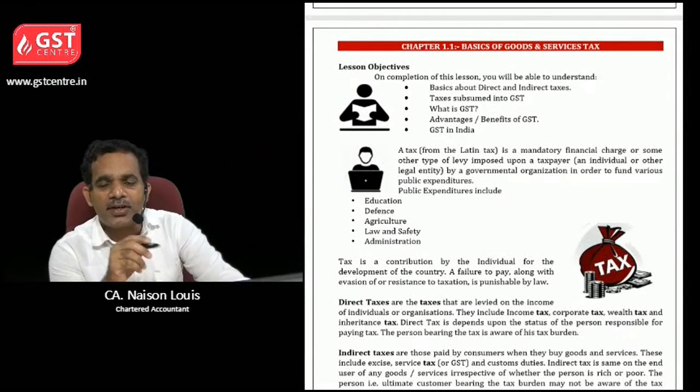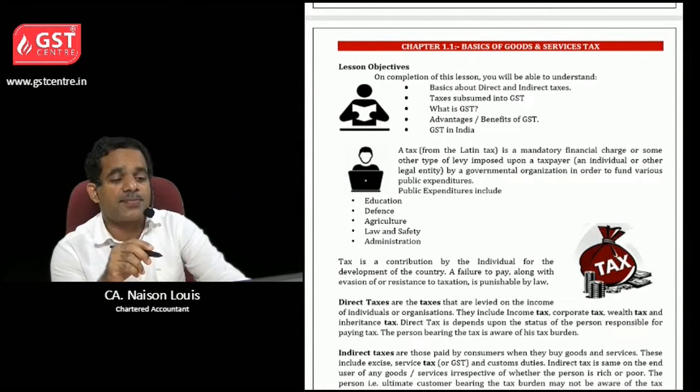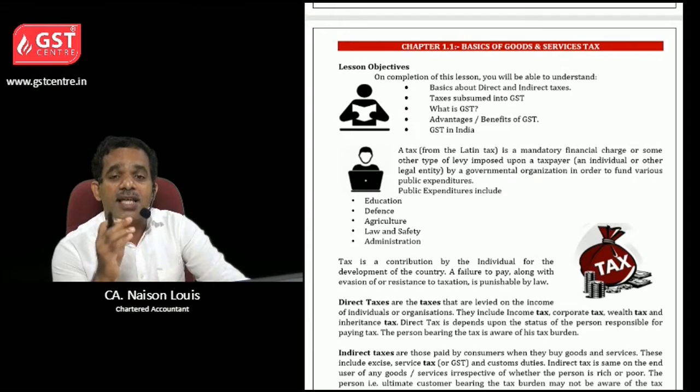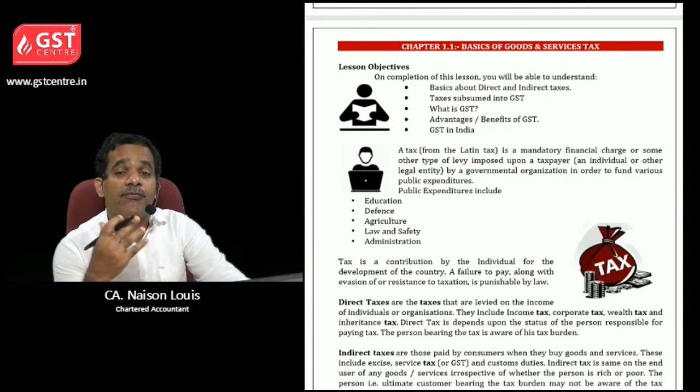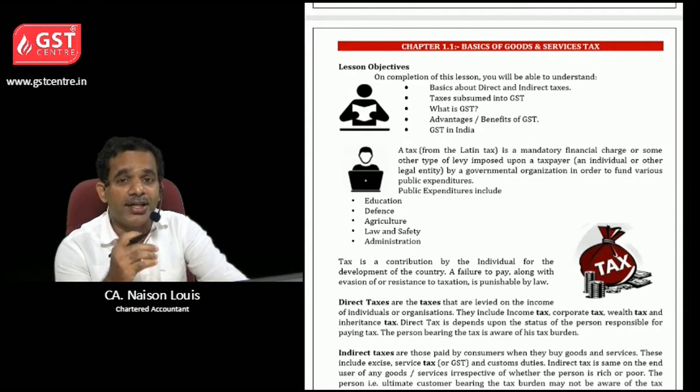Let us learn the first chapter, that is basics of goods and services tax. In this chapter, we will learn about basics of direct and indirect taxes, taxes that are subsumed into GST, and what is GST, as well as advantage and benefit of GST, and when GST was implemented in India.